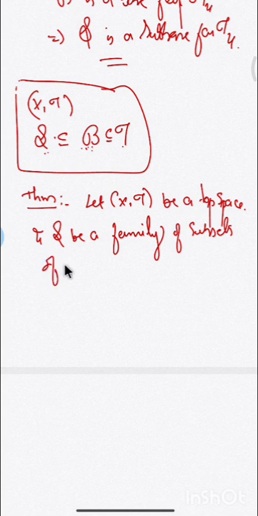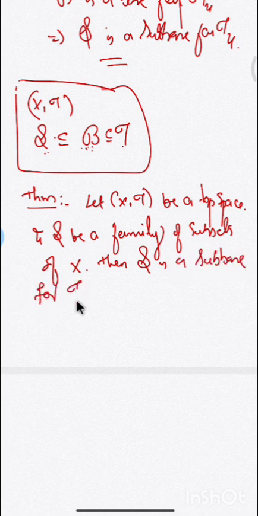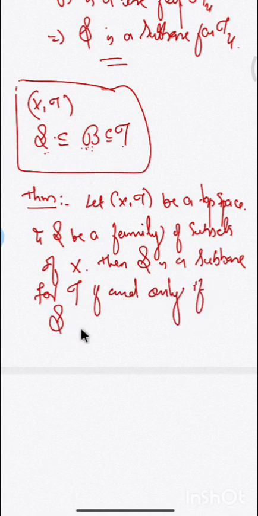Let S be a family of subsets of X. Then S is a subbase for tau if and only if S generates tau. Okay, so this is the statement.